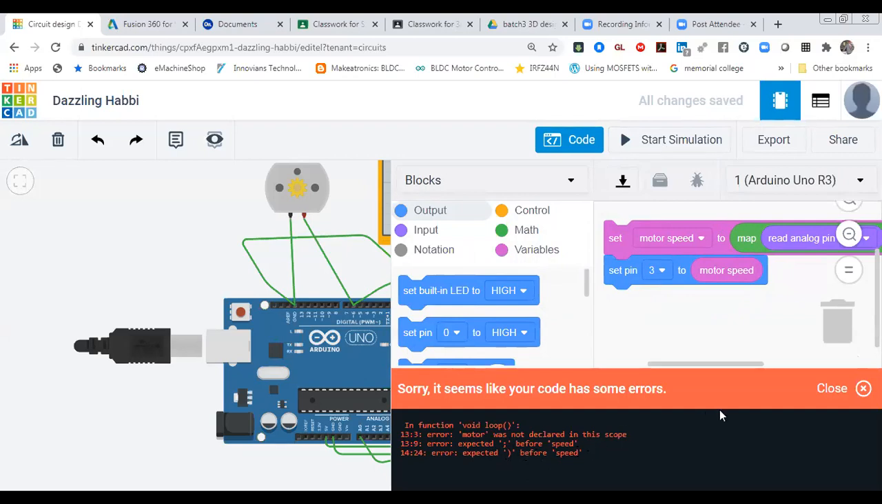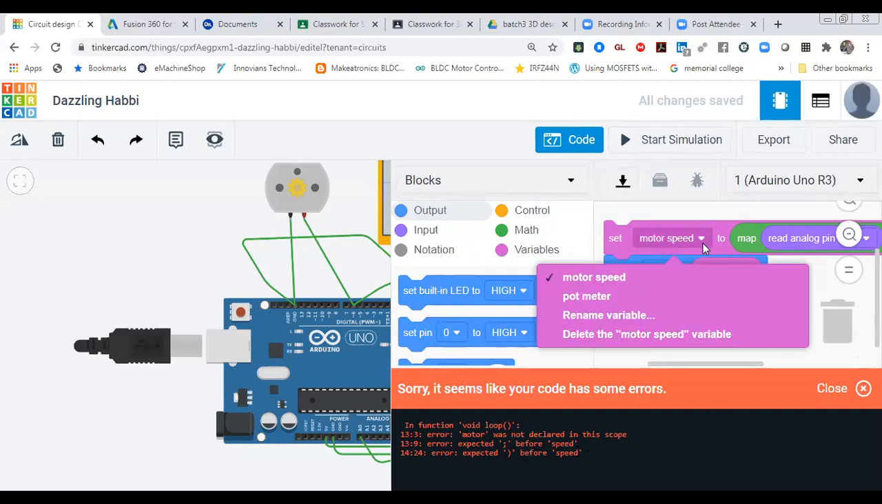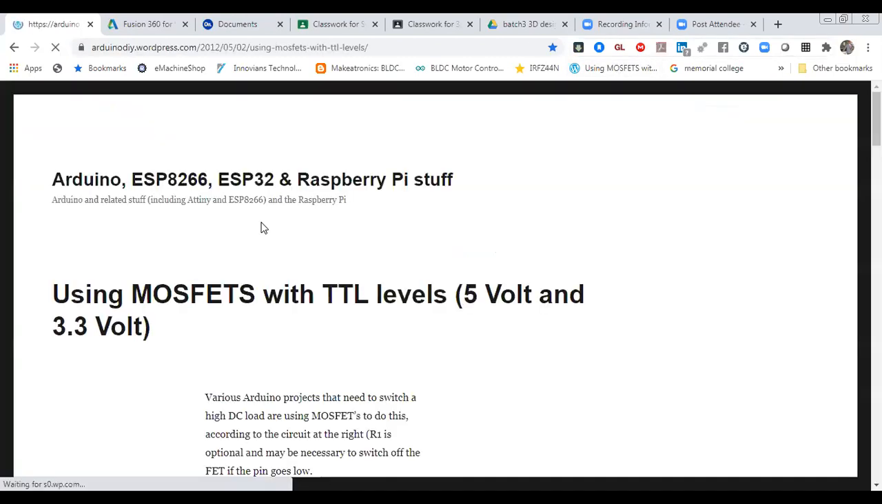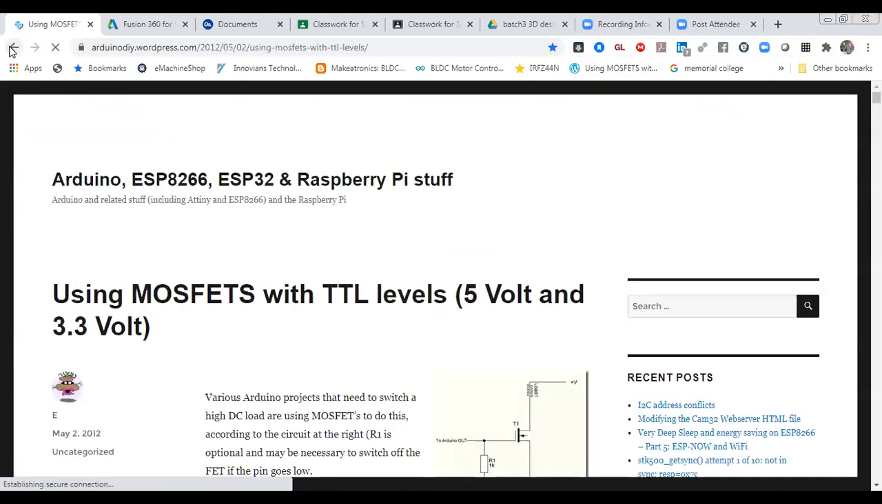Okay, motor speed. There is some issue with motor speed. Motor speed is a variable. Delete the motor speed variable. Okay, motor connection is at pin number 3. Let me check it. Motor connection is okay. Only there is one issue with the variable. The variable we defined has some issue, so we have to write it in a simple way.